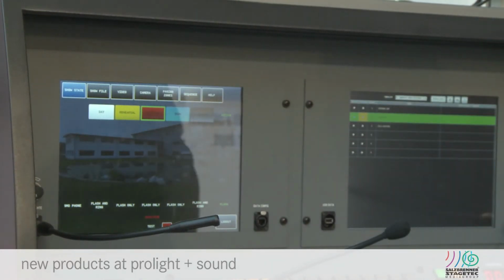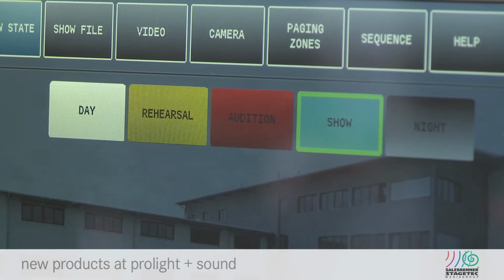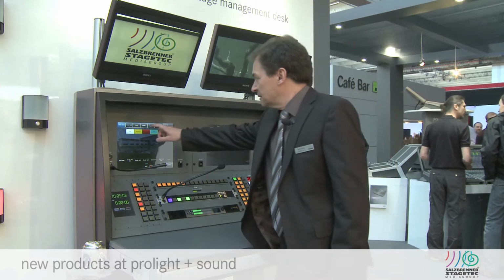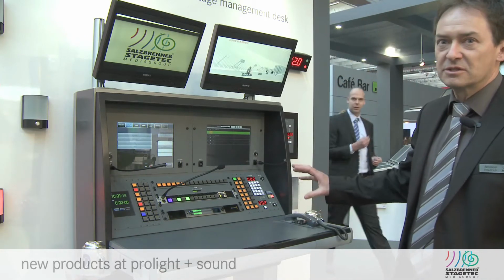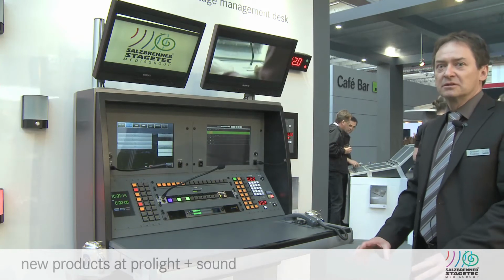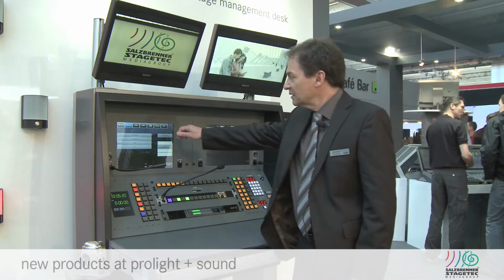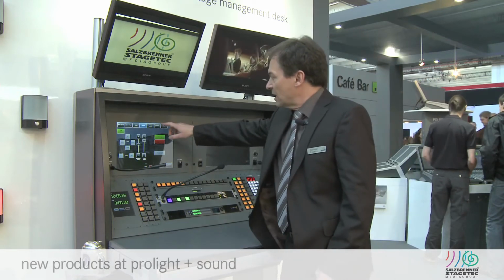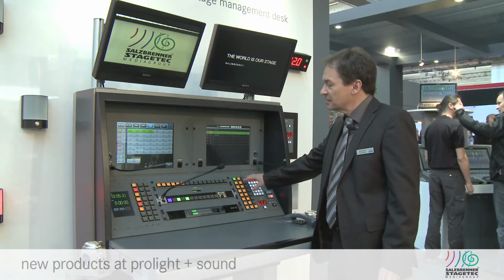First of all, we have a user interface for show state, and these show states do switching in the background of different system parts. You can create show files, and you can save and recall show files, so that means the setting of the whole system can be stored and recalled for the same show if you have the same show again later on. We have video control, we have camera control, we have a very easy way to assign hardware buttons with functionality.